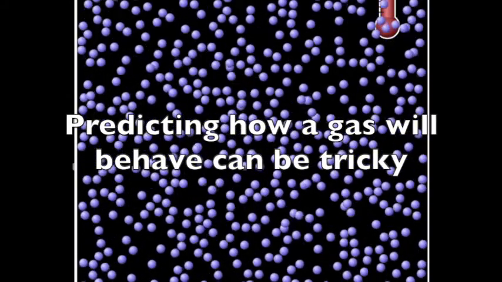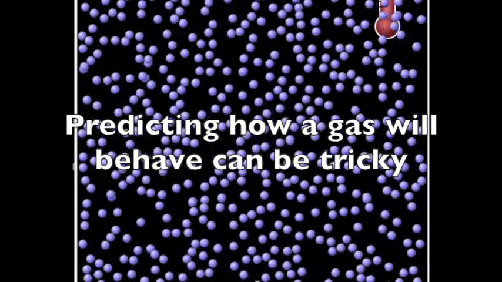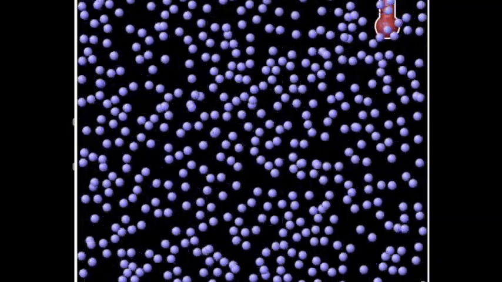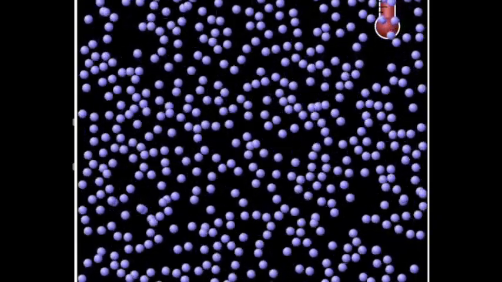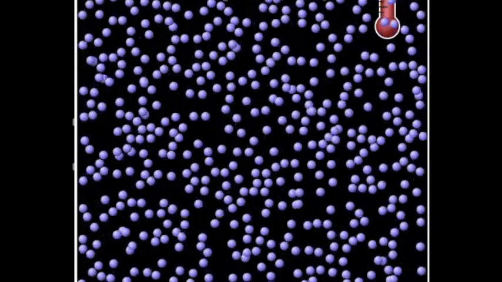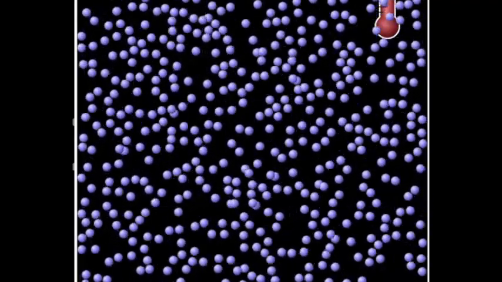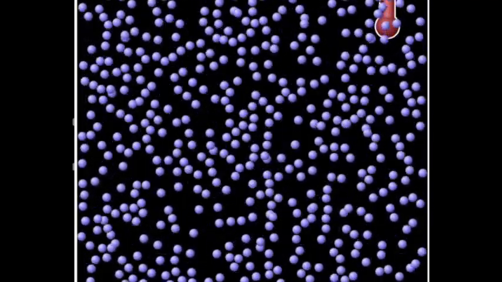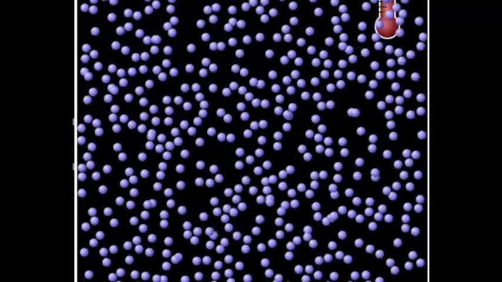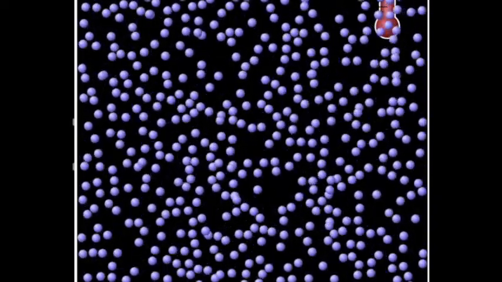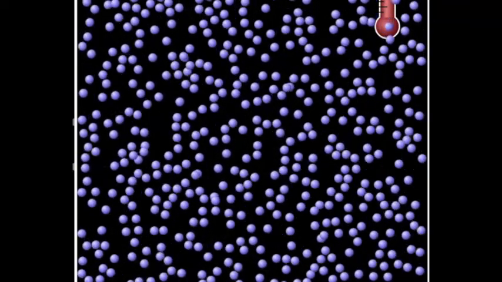Predicting how a gas will behave is a little tricky, since in order to do this, you'd have to take into account things like how much space each gas particle takes up and the tiny intermolecular forces that can happen between gas particles, especially at low volumes and low temperatures. So when we use equations to predict the behavior of gases, we tend to use ideal gases as our model or approximation. Now, what are ideal gases?